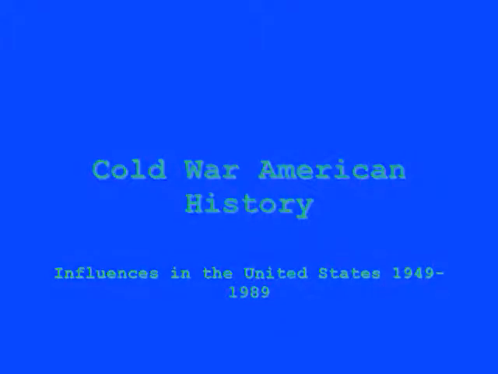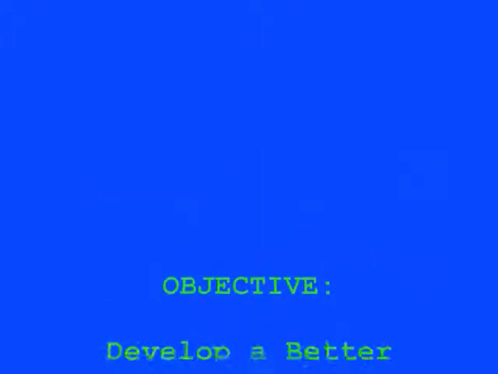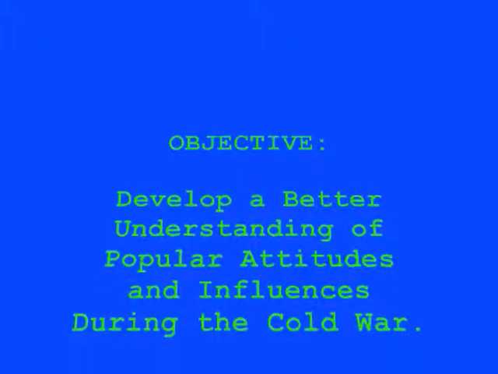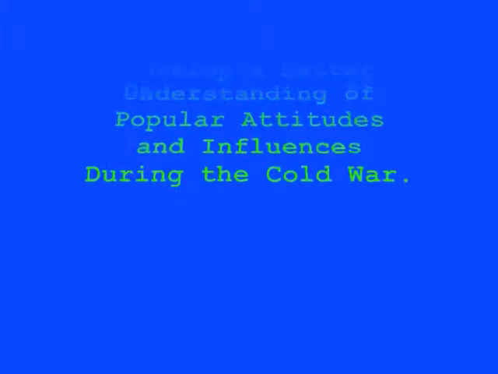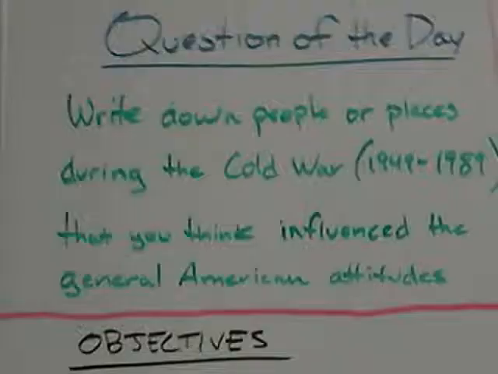The idea behind this lesson and activity is to encourage students to view popular people or places within the Cold War era and to get a better understanding of the popular attitudes. As the students enter the room, they will get to their seats and have 5 minutes after the bell rings to complete their question of the day. The question of the day will be: write down people or places during the Cold War, circa 1949 to 1989, that you think influenced the general American attitudes.